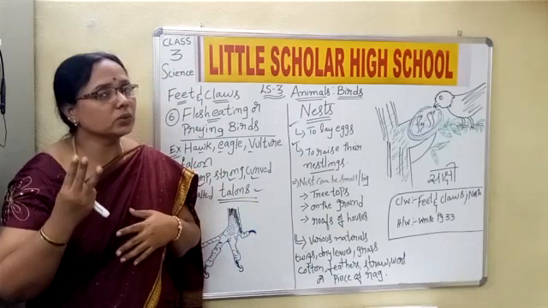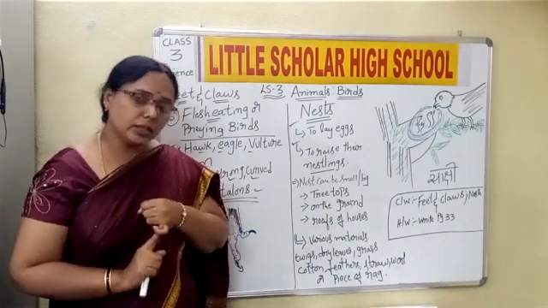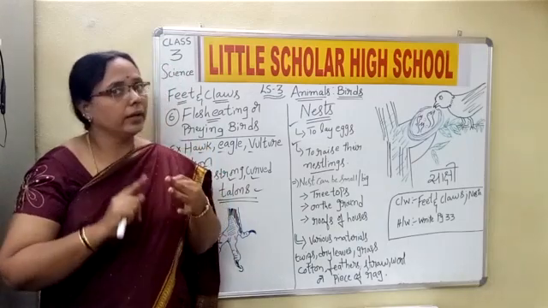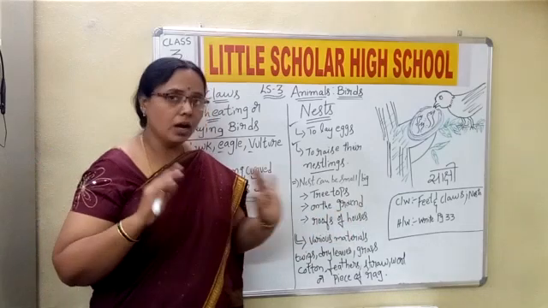So what are the three places where the birds will build the nest? It is on the top of the trees, on the ground, and on the top of the houses, or on the roofs of the houses.